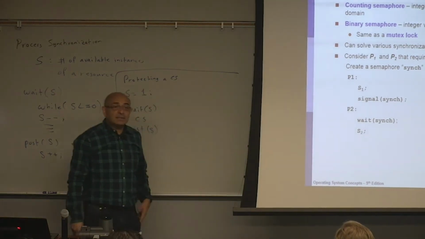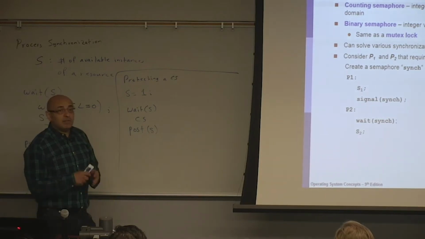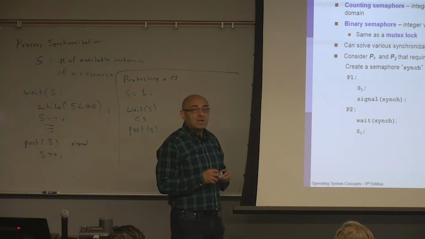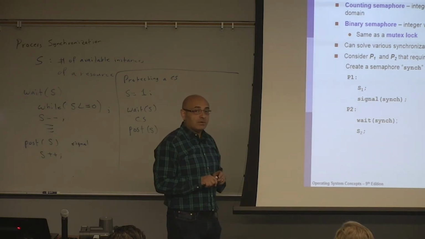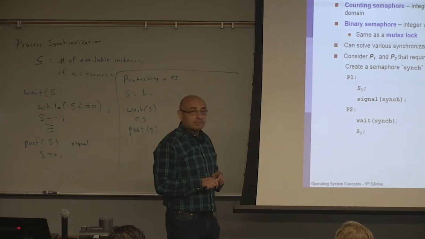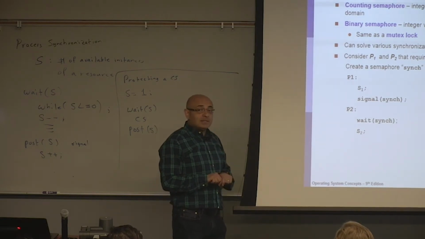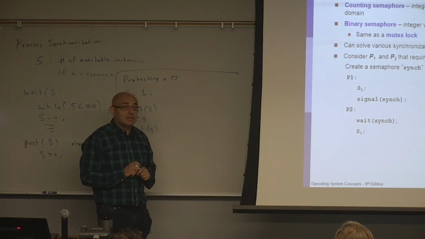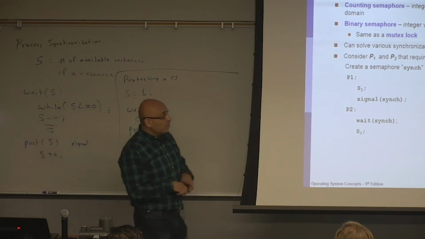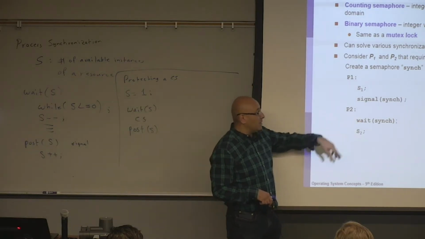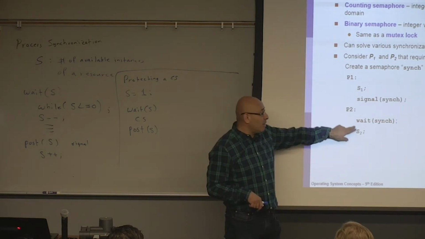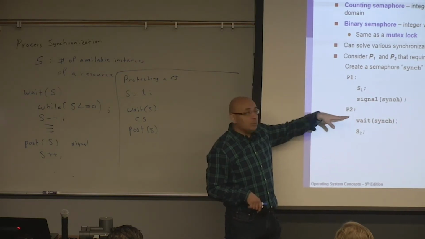Now in this case, what's the logical initial value for the semaphore? What should we initialize the semaphore to? How many instances of the resource do we want to be available in the beginning? So do we want P2 to just enter and execute S2? No. Initially, we don't want it to. So we would like that value to be 0.